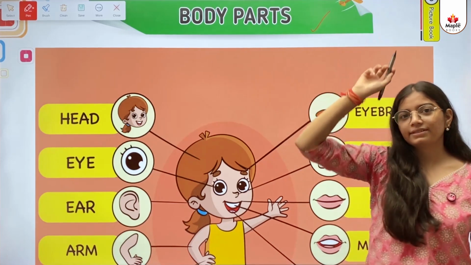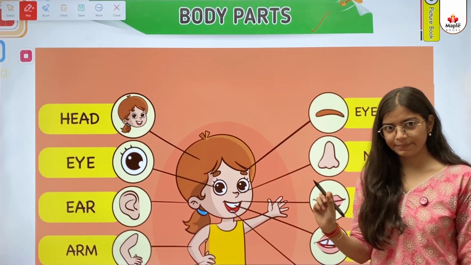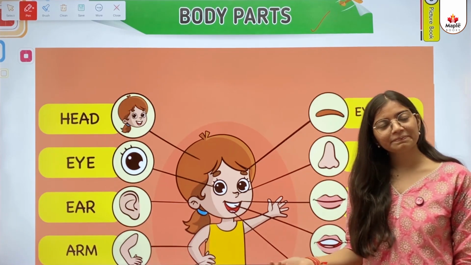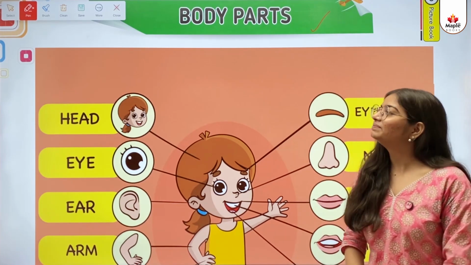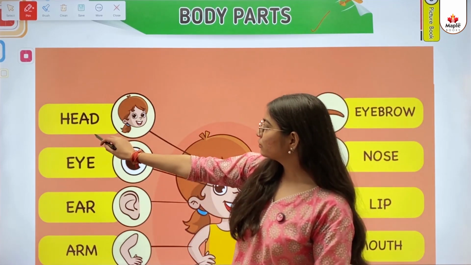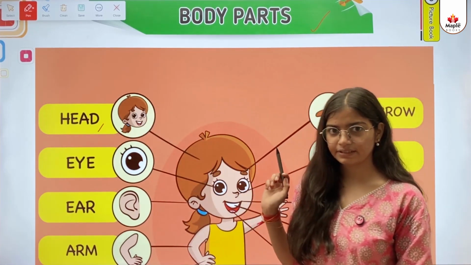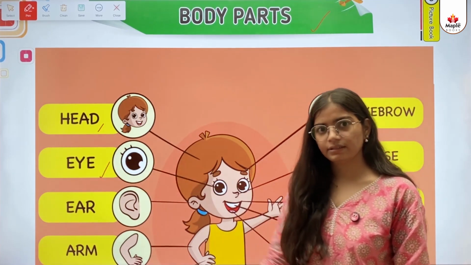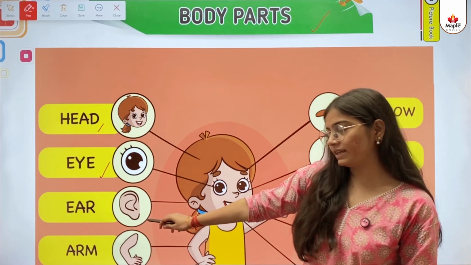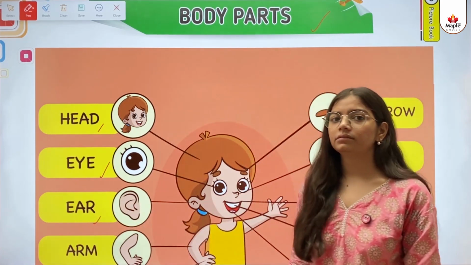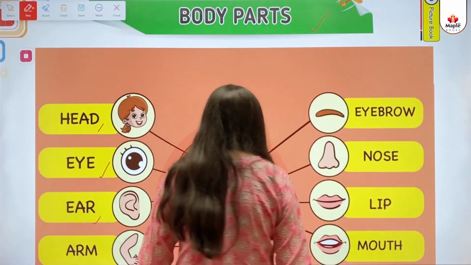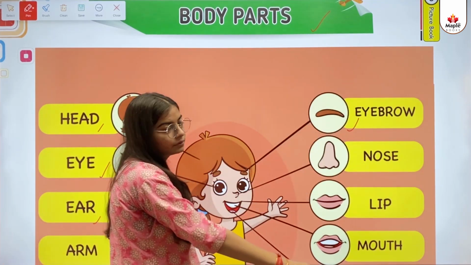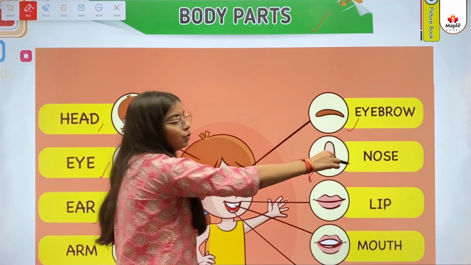Body parts. So kids, in this we will learn about the names of different body parts in a human body. So kids, let's begin. First one is head. This one is an eye. This one is an ear. This one is an eyebrow. This one is a nose.